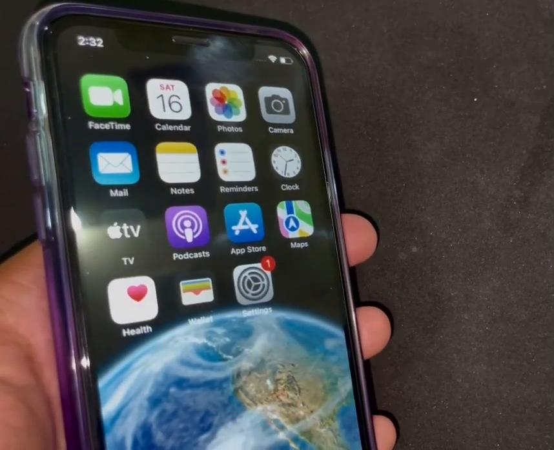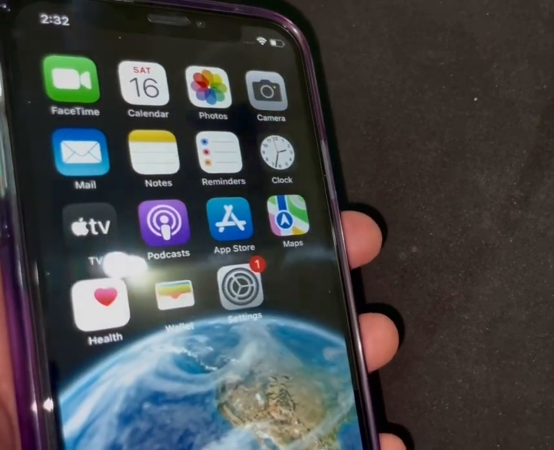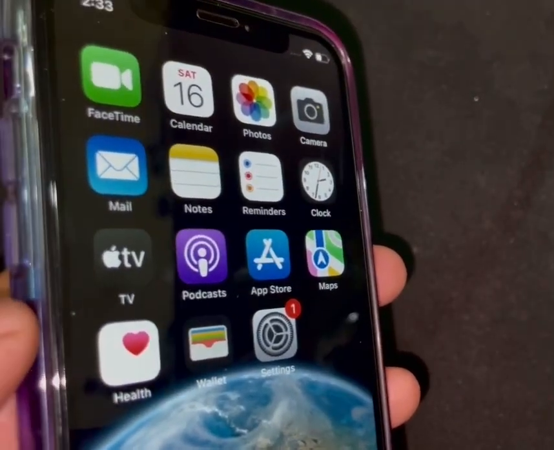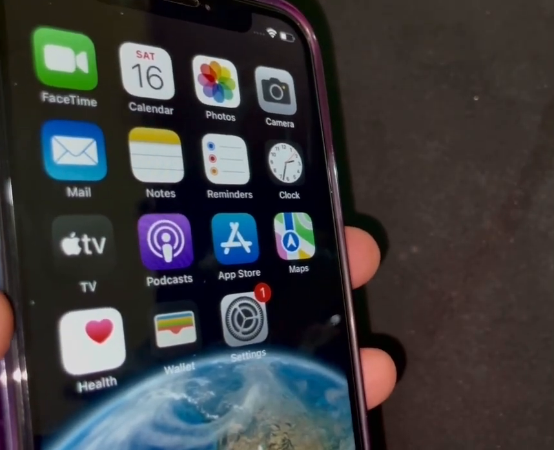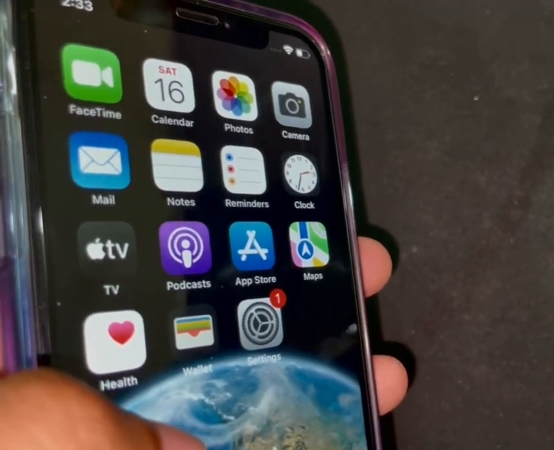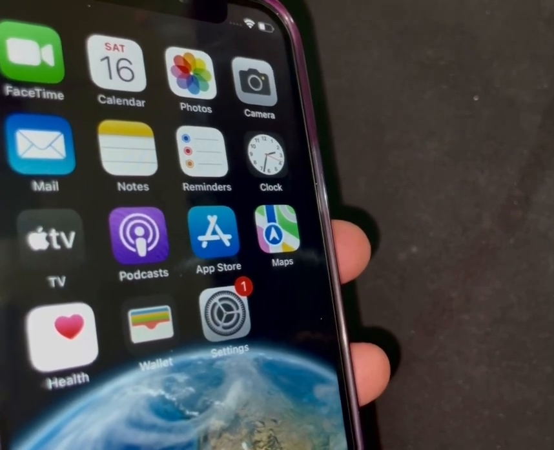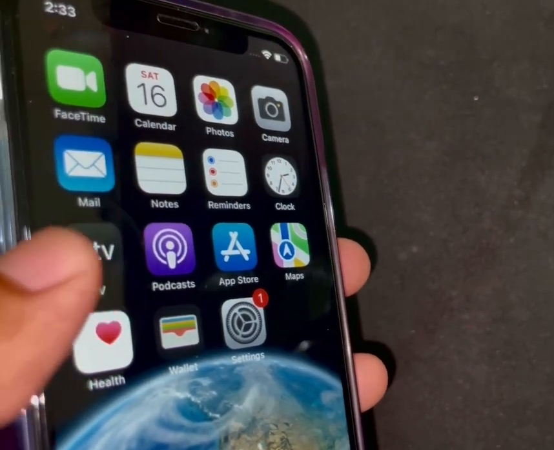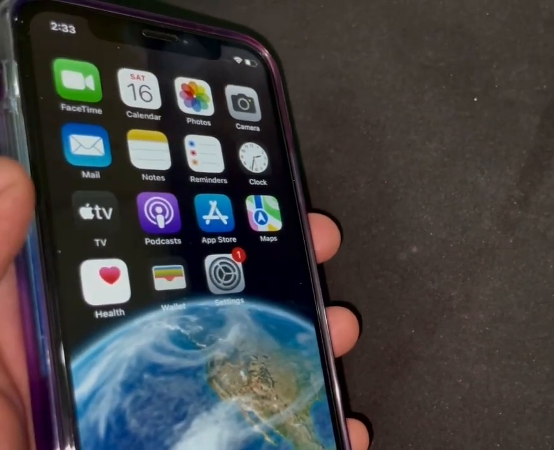If the previous two solutions don't work, then the third solution you can try is to remove the tempered glass. Sometimes many users think that if they put a thick tempered glass on their smartphone it will protect it. It may protect your smartphone from damage, but you see the touch issue, or sometimes the ghost touch issue. So to fix it, you have to remove the tempered glass, and this will simply solve your problem.